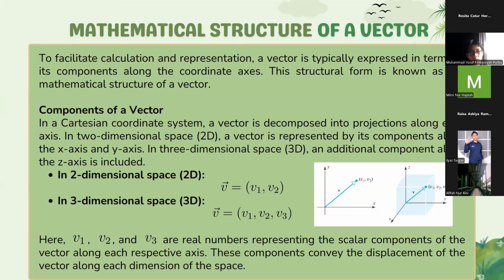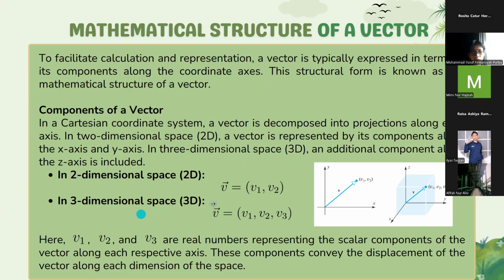In a Cartesian coordinate system, or rectangular coordinate system, a vector is decomposed into projections along each axis. In two-dimensional space, a vector is represented by its components along the x-axis and y-axis. In three-dimensional space, an additional component along the z-axis is included.